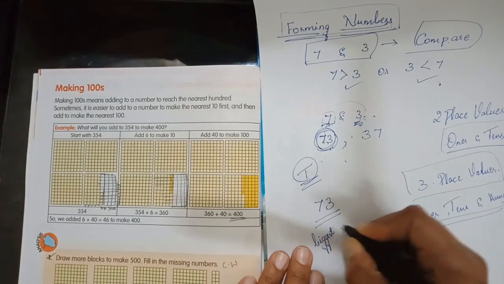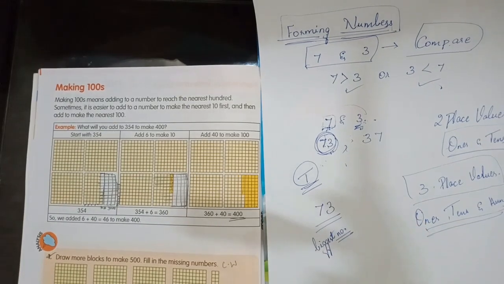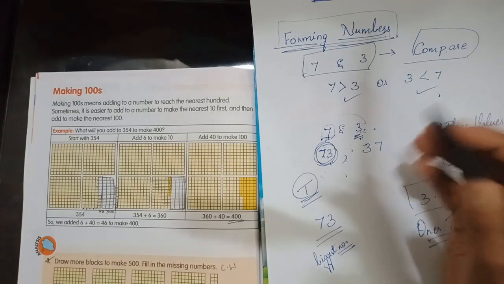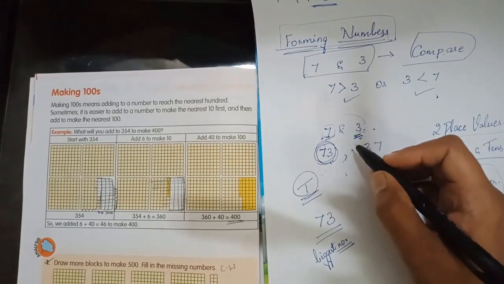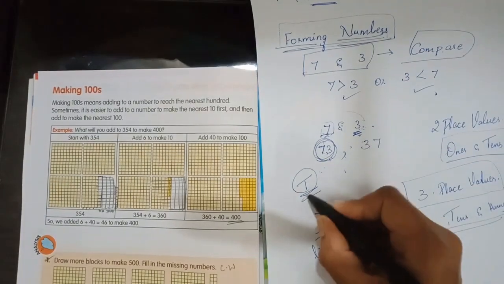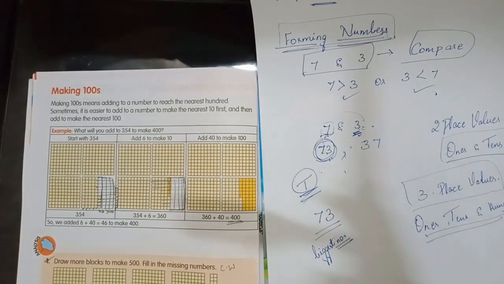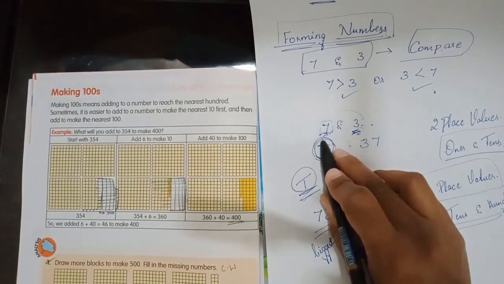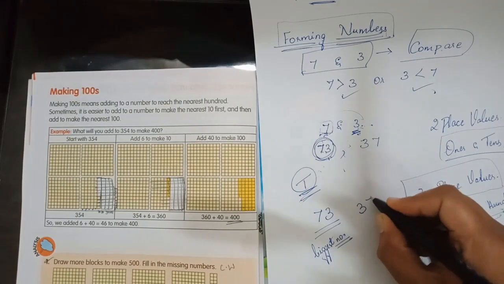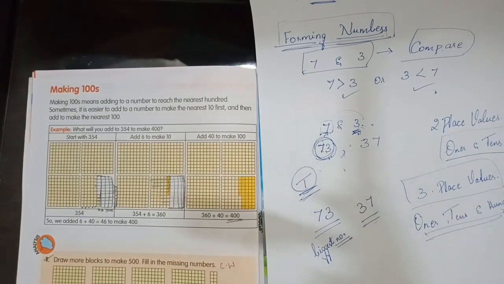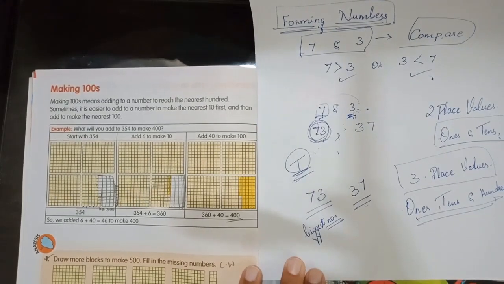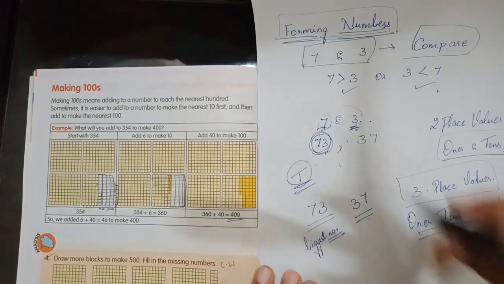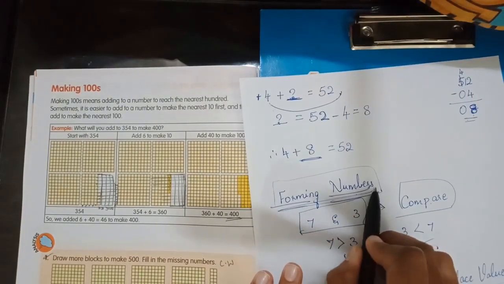Yes. But when I ask you to write the smallest number, what will you do? You will write the smaller number in the higher place value, that is tens. Tens is the highest place value. You are writing the smaller number in the highest place value, that is 3, and then the bigger number in the lower place value, that is 7. So 37 is the smallest number that can be written using the numbers 7 and 3. So this is all about forming numbers.